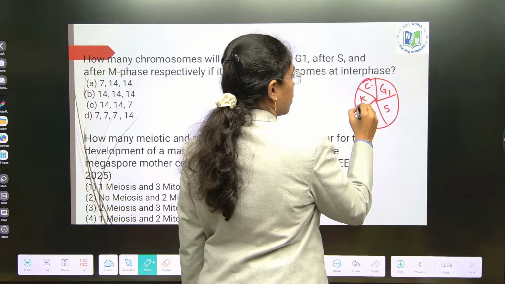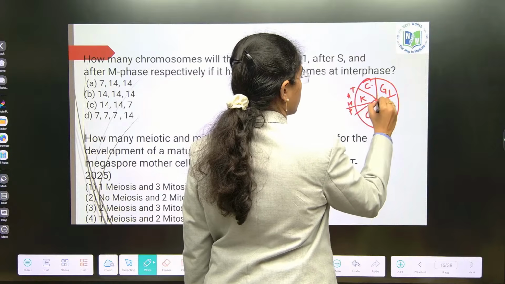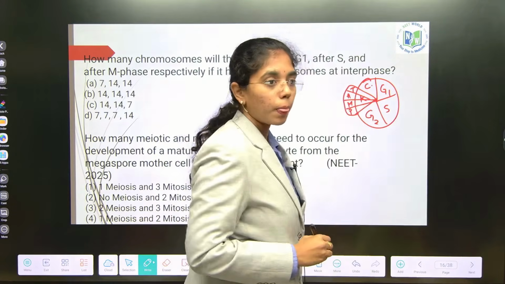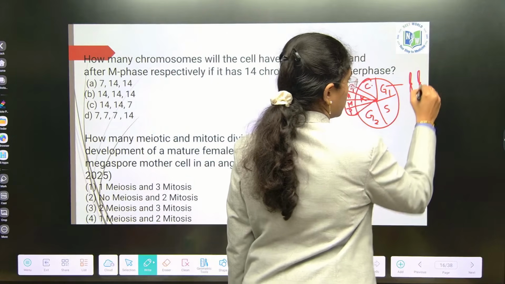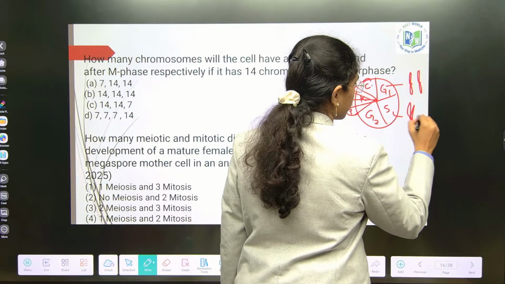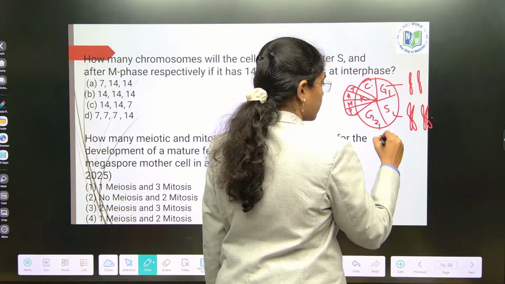Okay. Here you can take prophase, metaphase, anaphase, telophase. Let us suppose G1. G2 also same, no?